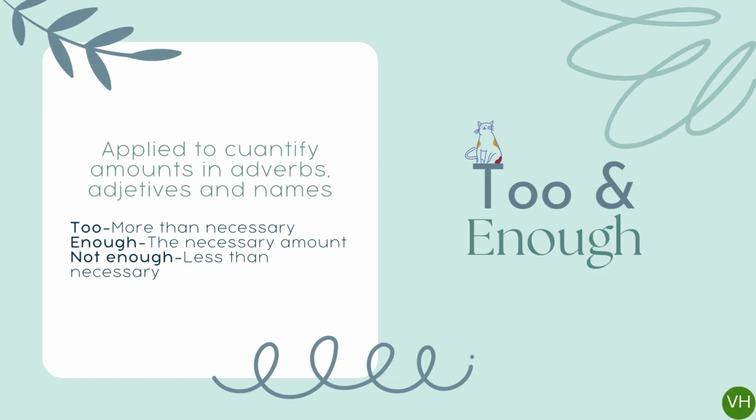Too and enough are used when we want to quantify quantities in adverbs, adjectives, and nouns. It is a complement that expresses itself like this. Too, when we talk about more than necessary; enough, when we talk about the right amount of something; and not enough, when we talk about less than necessary.